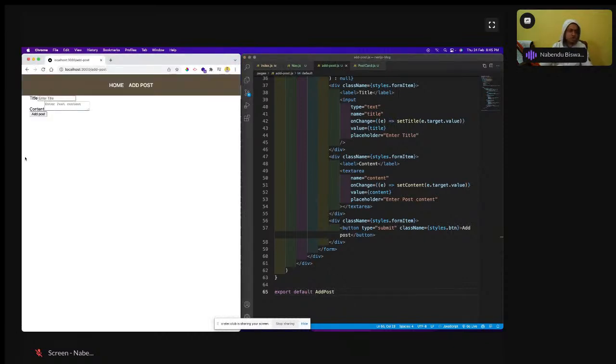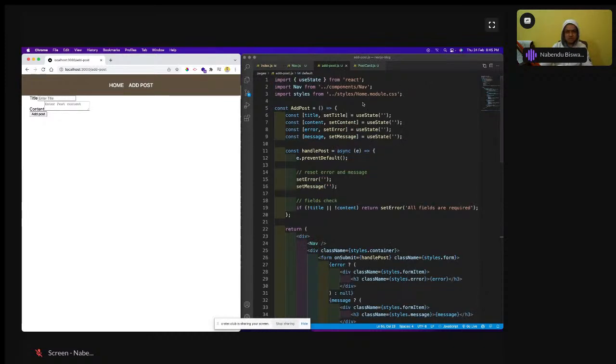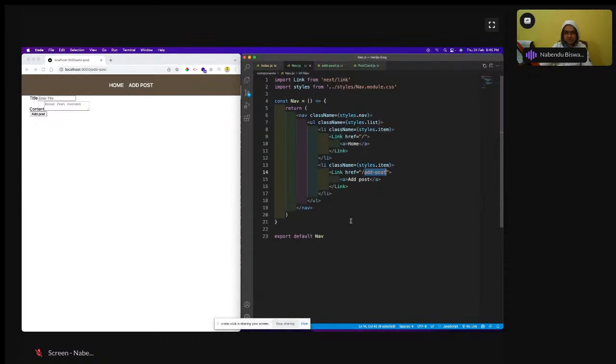Maybe it will show. Yeah, it is showing, but everything is broken. So everything I'm actually doing from this home module. So this nav also maybe means nav, I'm okay. Now I'm taking from nav module, but everything else I am taking from this home module. So let us do that.